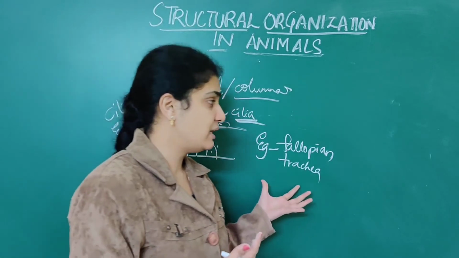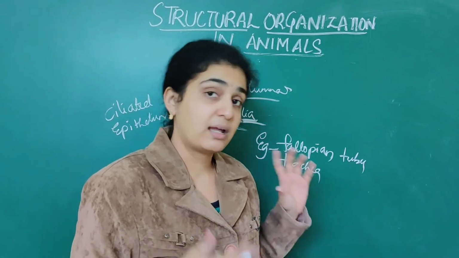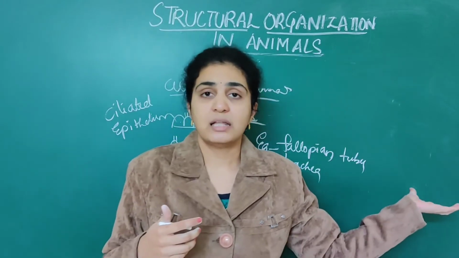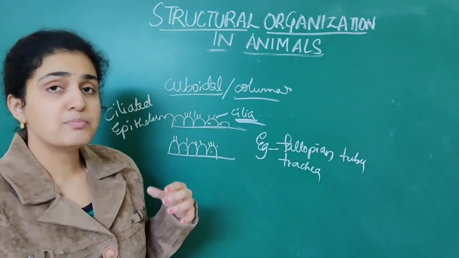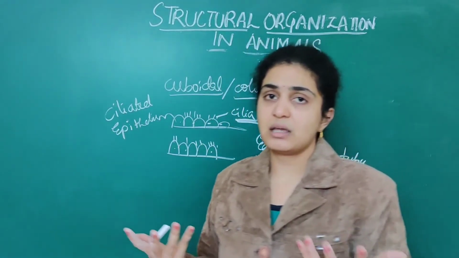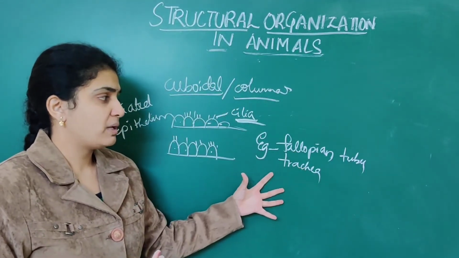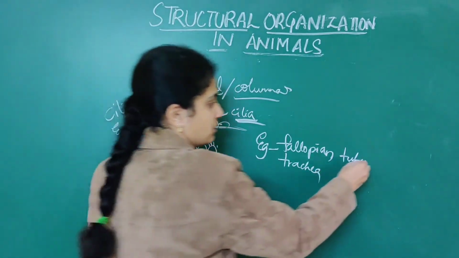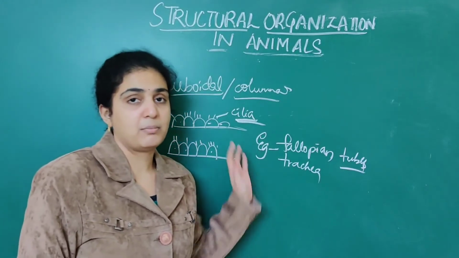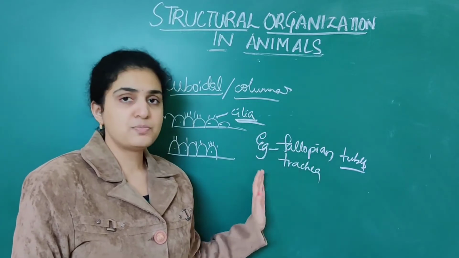What are the examples of ciliated epithelium? Fallopian tubes as well as the trachea. Again, the lungs are different. I told you, the air sacs of the lungs have squamous epithelium. When cuboidal or columnar cells are lined by cilia, they form ciliated epithelium. Examples are fallopian tubes and trachea.